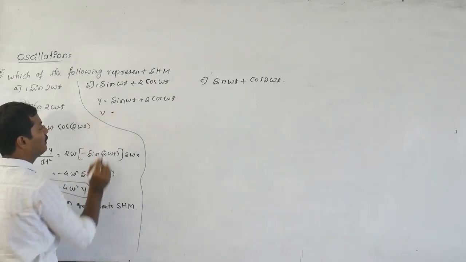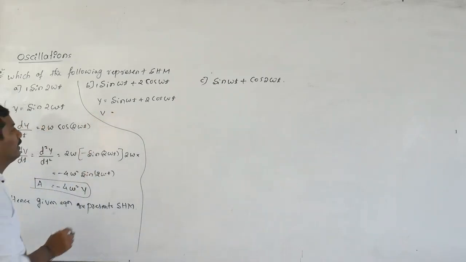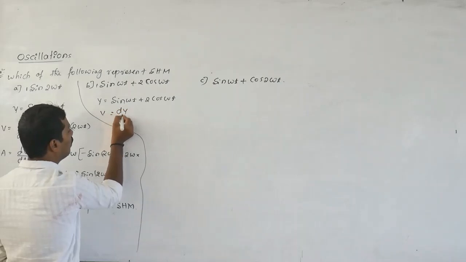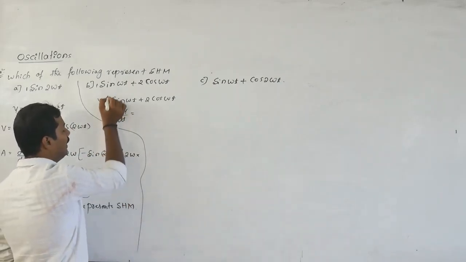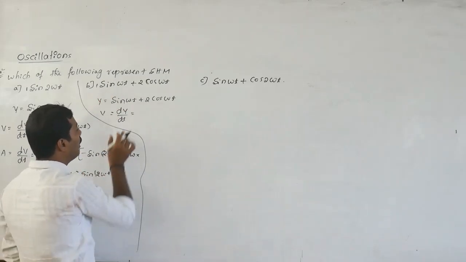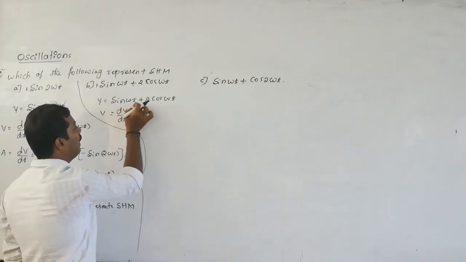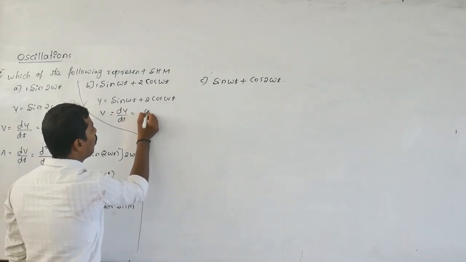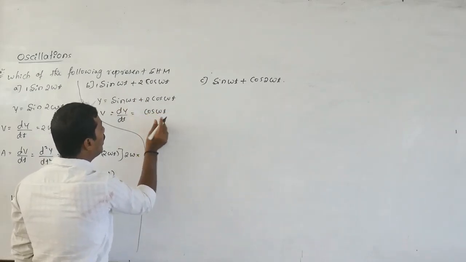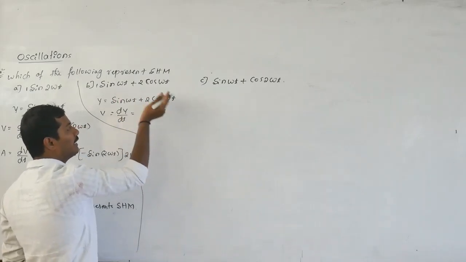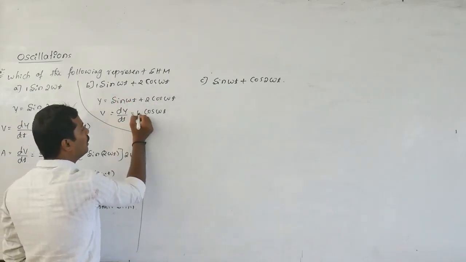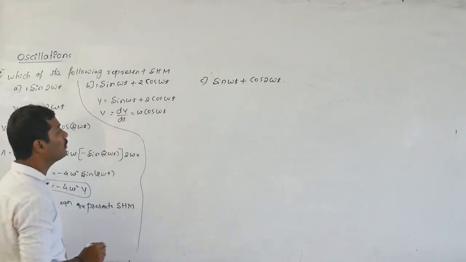Check the velocity. Velocity is nothing but dy by dt, that is differentiation of displacement with respect to time. That is equal to, the amplitude is 1. Differentiation of sine of omega t is cos of omega t. Differentiation of the angle with respect to t is 1, so its coefficient becomes a constant, that is omega outside.